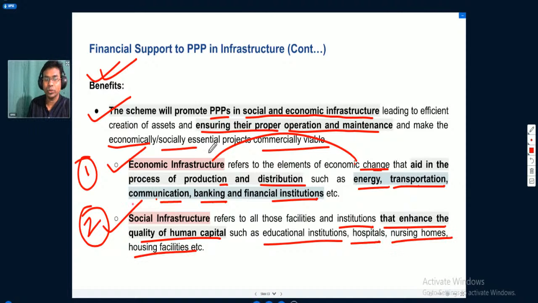Okay, so these are social infrastructure. They refer to those facilities and institutions that enhance the quality of human capital. So what are those institutions and facilities? They are educational institutions, hospitals, nursing homes, housing facilities, etc. So these things are considered under social infrastructure.